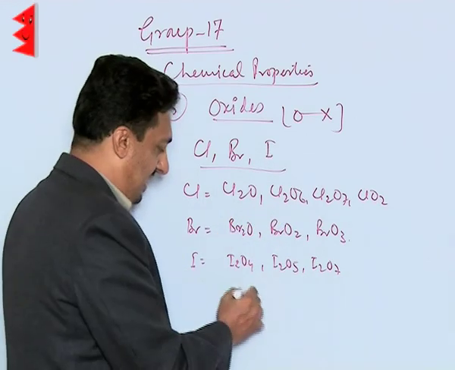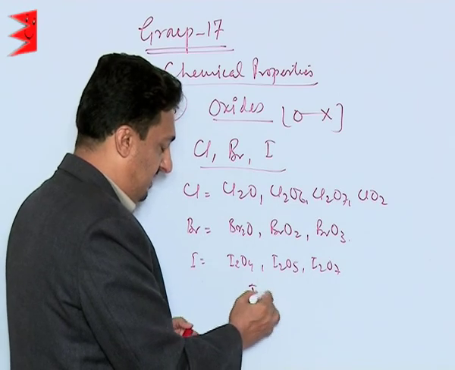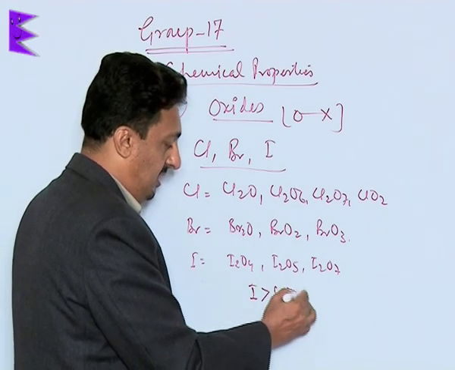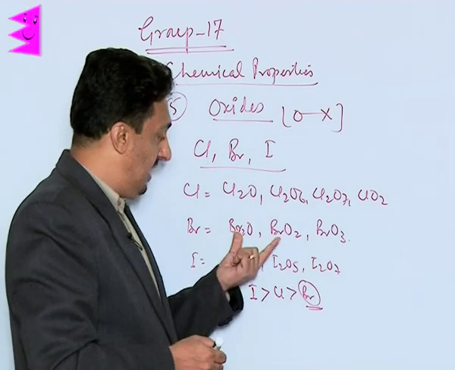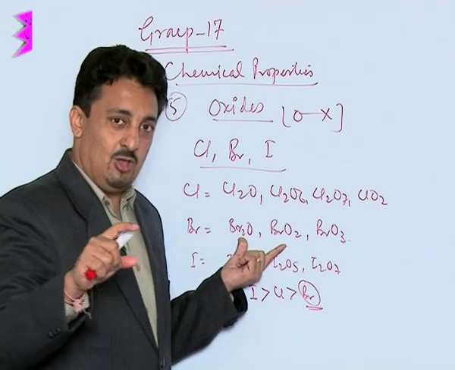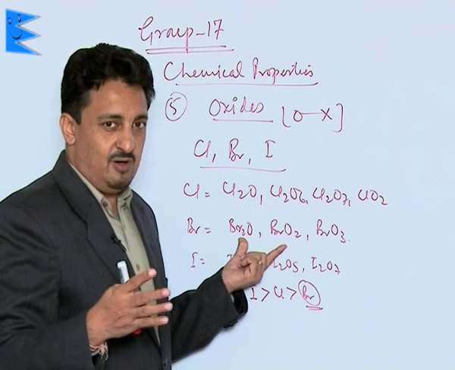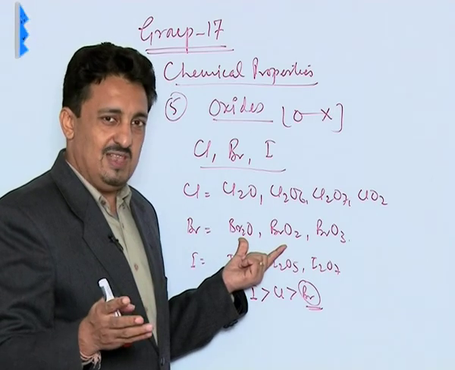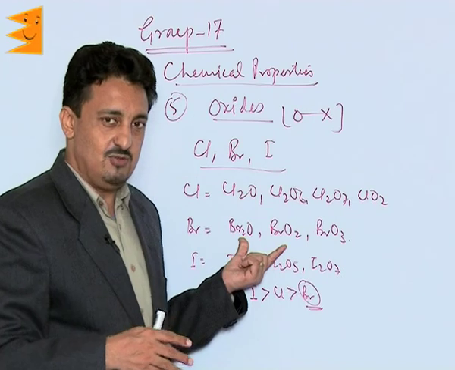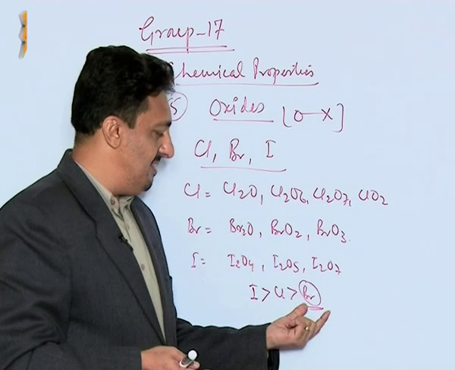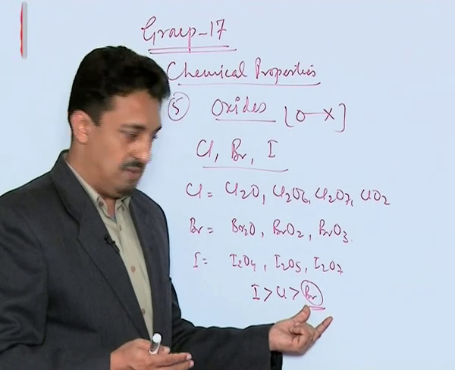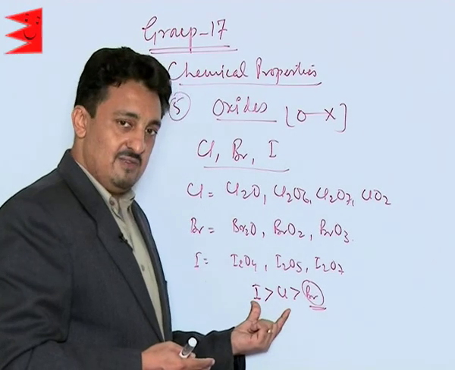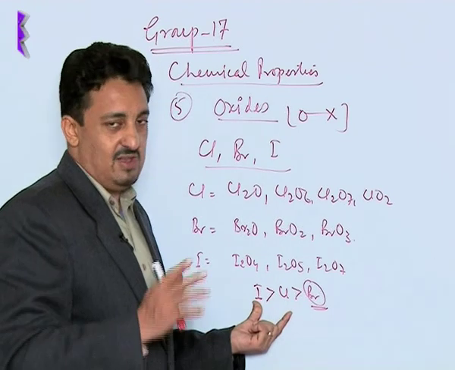Now what we need to know is that the stability of these oxides is very different. Iodine oxides are most stable, followed by chlorine and then bromine. The least stable oxides are of bromine, and it's basically because of the middle row anomaly, the poor screening of the 4s and 4p electrons by the inner 3d electrons, and as a result the oxides of bromine are least stable. But iodine and chlorine oxides are very stable in comparison to bromine.